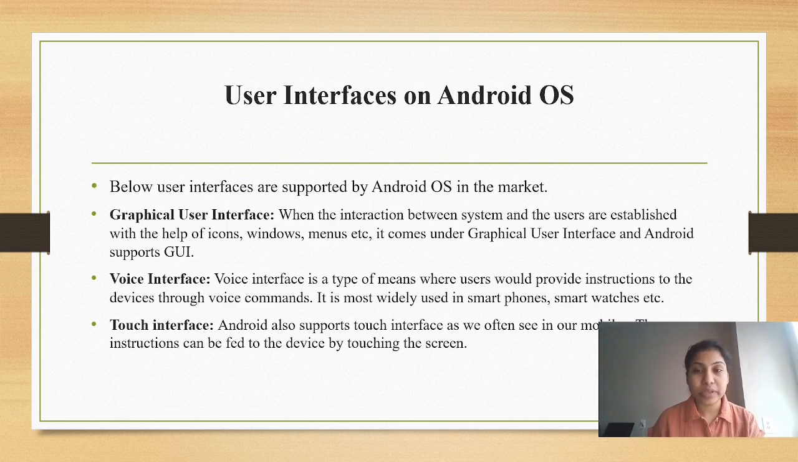And user interfaces on Android operating system. Below are the three user interfaces that are supported by Android OS in the market. The first one is GUI, called graphical user interface. When the interaction between system and the users is established with the help of icons, windows, menus, etc., it comes under graphical user interface, and Android supports GUI.